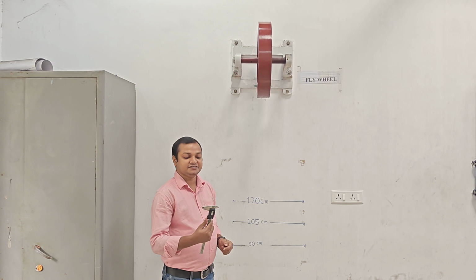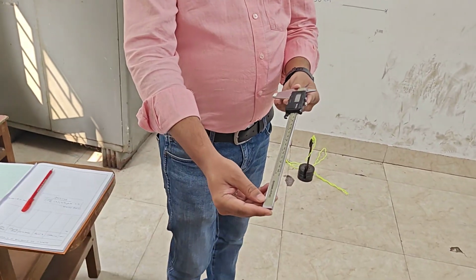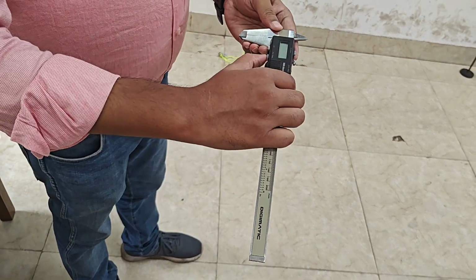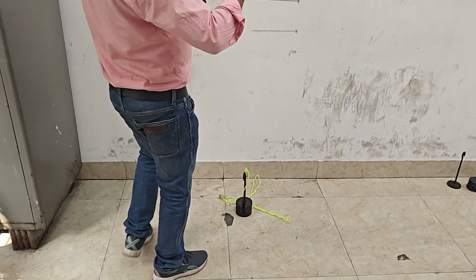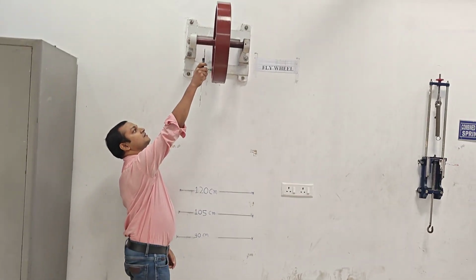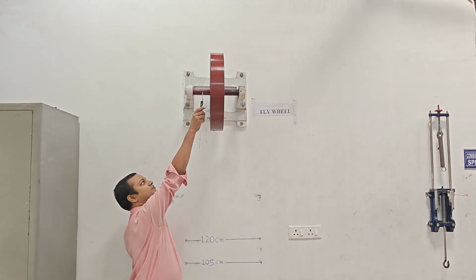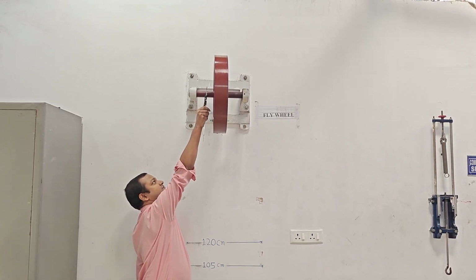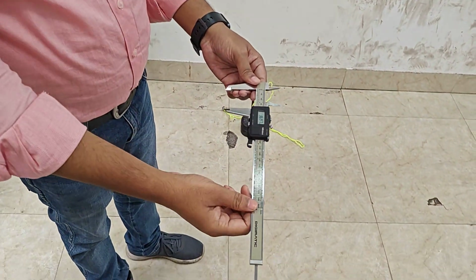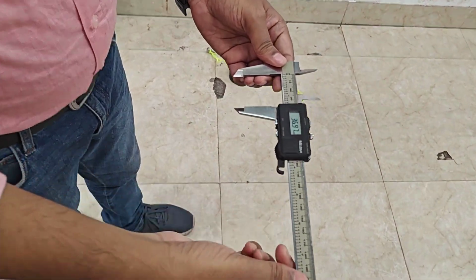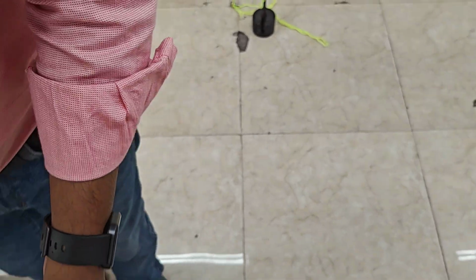For this we are using this vernier caliper, digital vernier caliper. This is the digital vernier caliper. We are switching on this vernier caliper and now going to measure this. See, external diameter with this jaw opening and then closing. This is the diameter of shaft, 36.97 mm. Now I am writing this in the table, D.